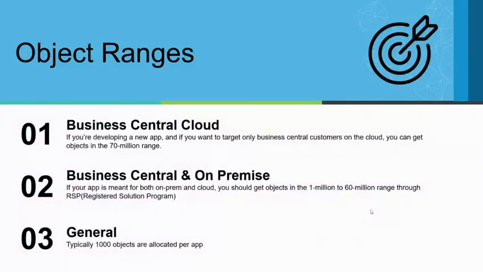Okay, so we all know about the object ranges. Microsoft has a core product in their object ranges, and then there is something called the customer object range. In the NAV world, we used to say 50,000 object range, and now in Business Central, we call it PTE, per tenant extension. And if you're an ISV, typically you would again have the 1 to 60 million range if you're coming from the Dynamics NAV world. And if you're directly getting on to the BC cloud app, then you would be allocated a range in the 70 million range.